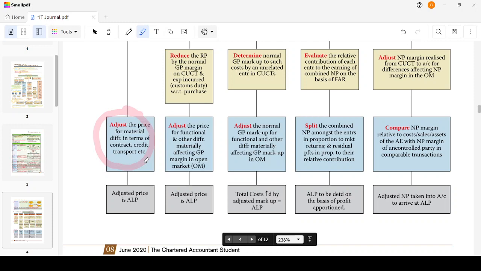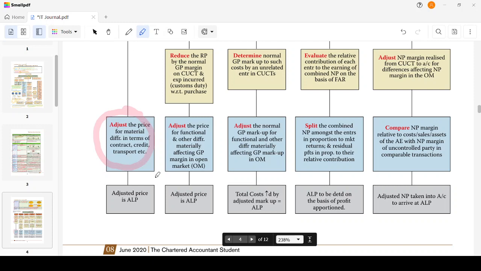For that customer, I am going to bear the transport, so I would have included it in my cost and charged the margin on that, right? But for my associate enterprise, he is going to take over the transport. My obligation is just to deliver the goods at the port; beyond that, he will take care. Therefore, the transport cost will not be added in the price, so the adjustment has to be made.